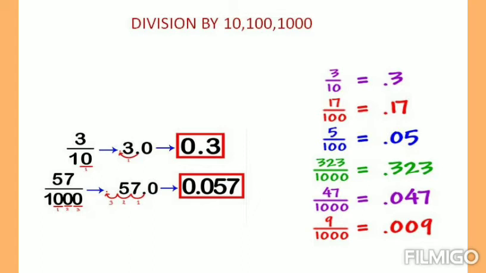3 by 10. Now we are dividing 3 by 10. So 3 is a whole number. How to convert it to a decimal number? 3 can be written as 3.0. So this point we have to move one place to the left. So your answer will be 0.3. Similarly 57 by 1000. In this we have to move 3 places to the left of the decimal point. So first we have to place the decimal point. If it is a whole number, we can consider the decimal places as 0. So that 57.0, after moving 3 places, your answer will be 0.057.